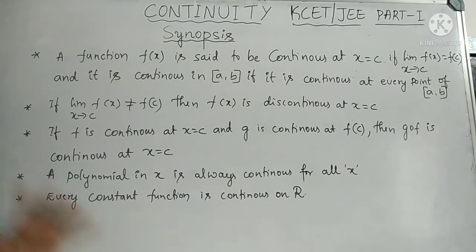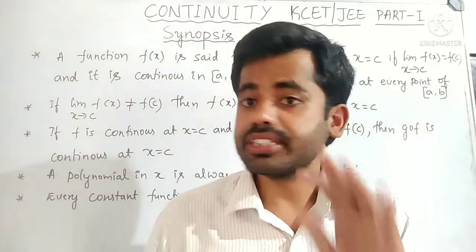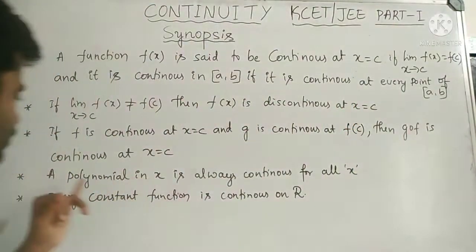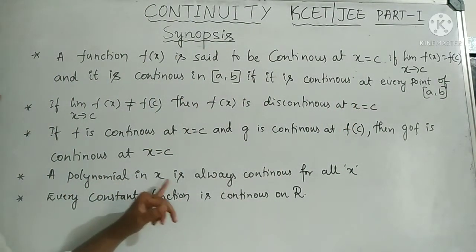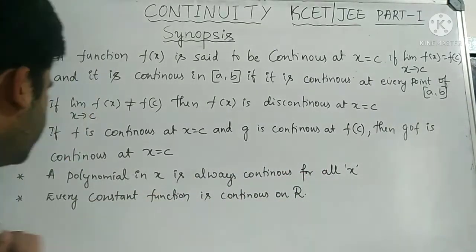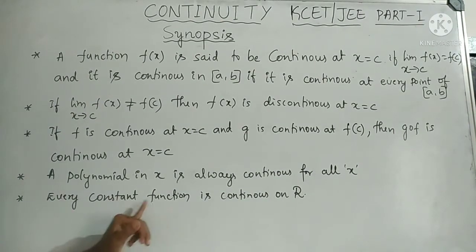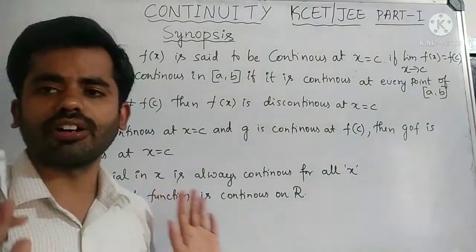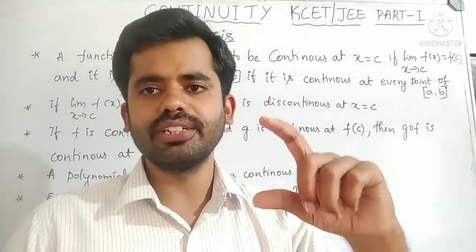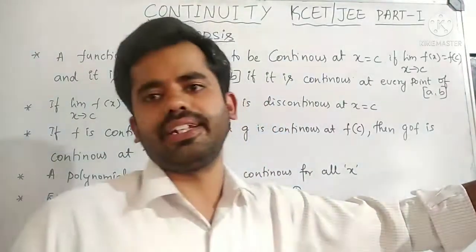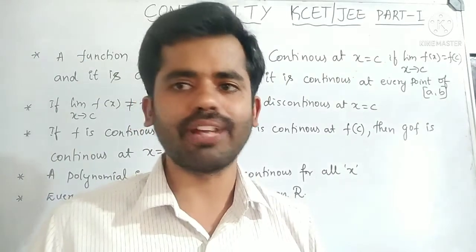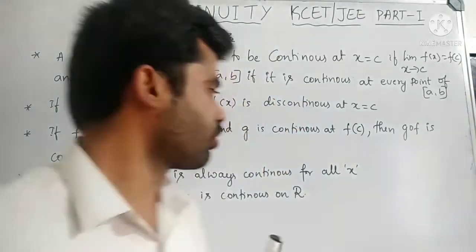Next, we know that a polynomial function is always continuous for all values of x. A polynomial in x is always continuous for all x. Next, every constant function is continuous on R, because whatever input you give, the output will be some constant. It means you will get a straight line. A constant function is always continuous for all real values.